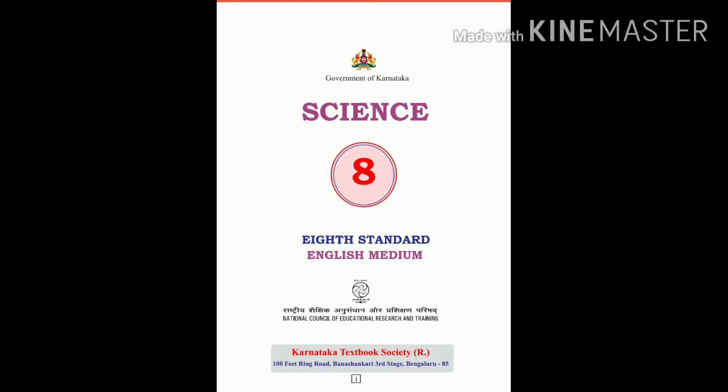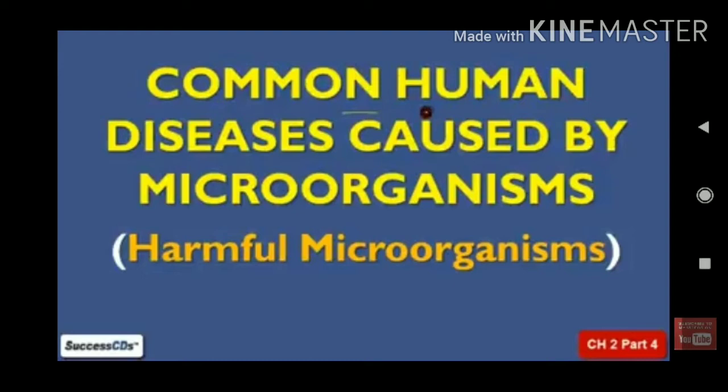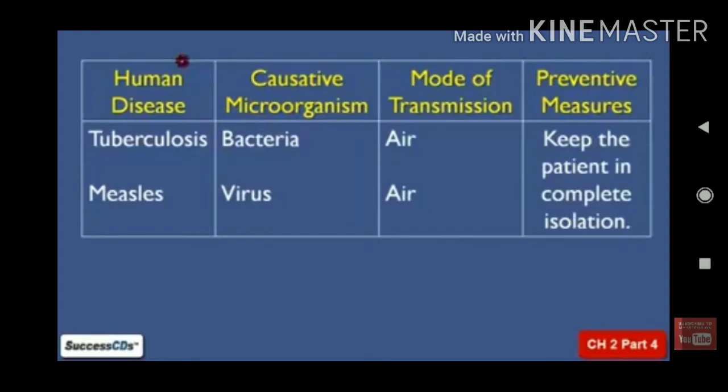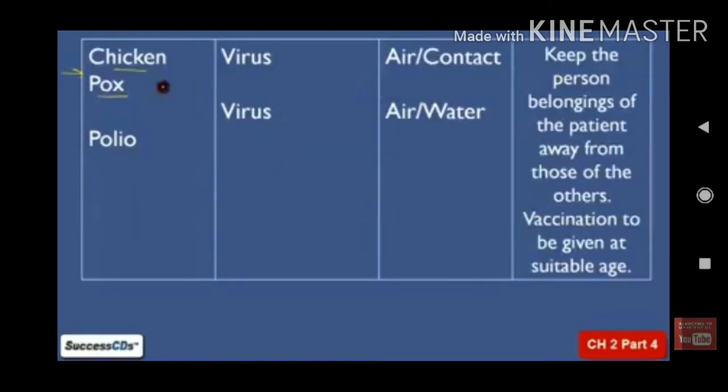Hello students, last class we were discussing common human diseases caused by microorganisms. In this way we already learned about one disease, its symptoms and its preventive measures. We call it TB, tuberculosis. Is it right, students? Now if you look at the other diseases like measles, chickenpox and polio, what is common